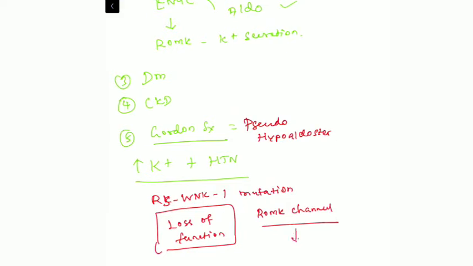So these patients will be having hyperkalemia. At the same time, these patients will be having excessive activity of epithelial sodium channel. So normally the WNK1 gene will be inhibiting the epithelial sodium channel, but because of the loss of function, the epithelial sodium channels will be overactivated. There will be excessive sodium reabsorption. This will result in patients having hypertension.